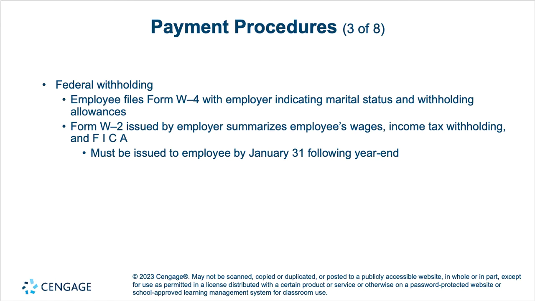And then at the end of the year, the employer will issue a W-2, and that summarizes the employee's wages, income tax that was withheld, and all of the FICA tax that was withheld for them and sent to the government for them.